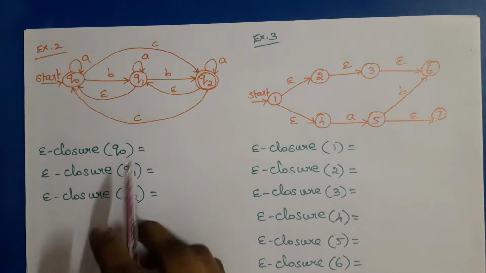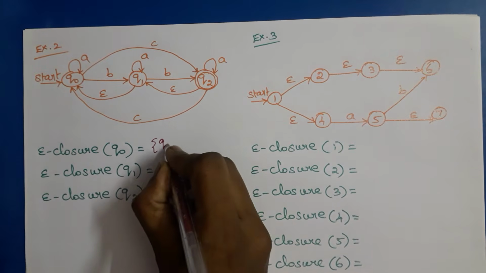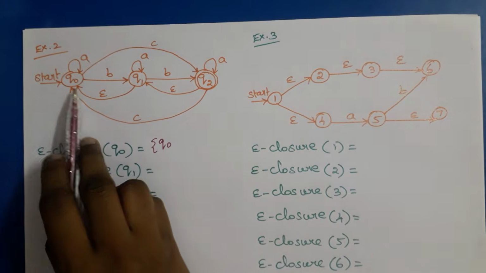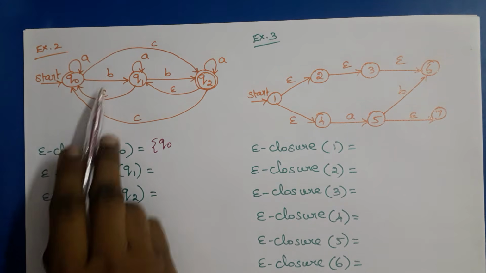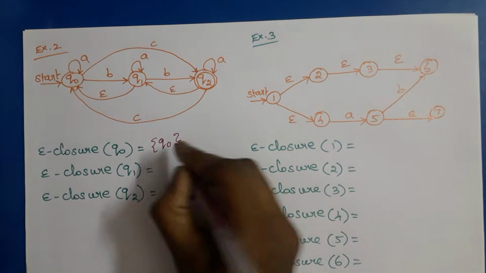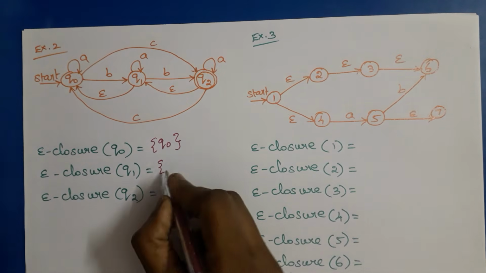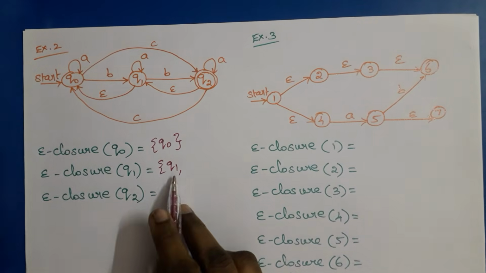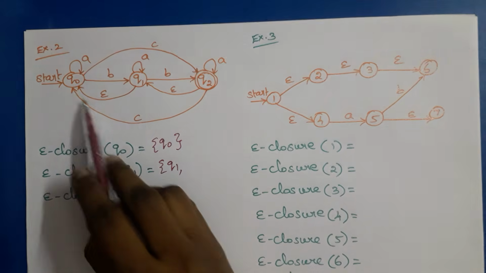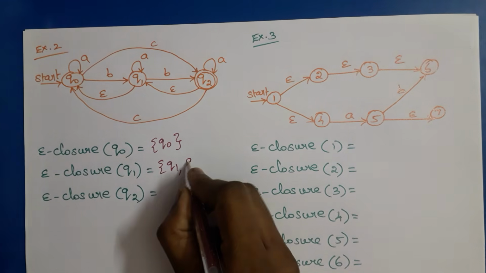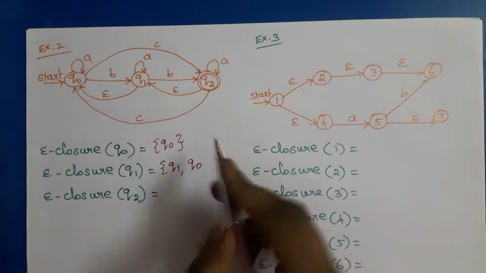So in this example, epsilon closure of Q0 is Q0. Then from Q0, we need to check, is there any outgoing epsilon transition? No. So epsilon closure of Q0 is Q0. Then epsilon closure of Q1. First we need to add Q1, then check from Q1, is there any epsilon transition? Yes. So it goes to Q0. So we need to add Q0. Then check from Q0, is there any epsilon transition? No.